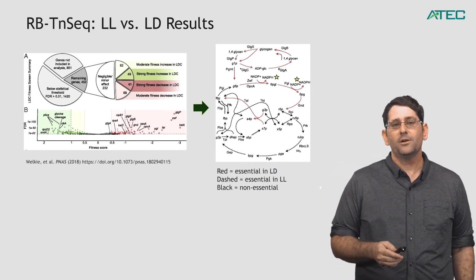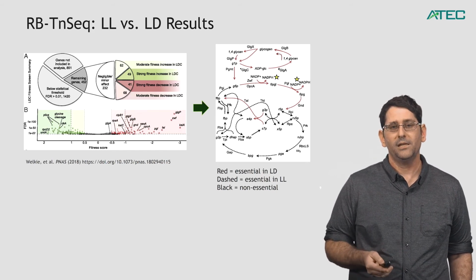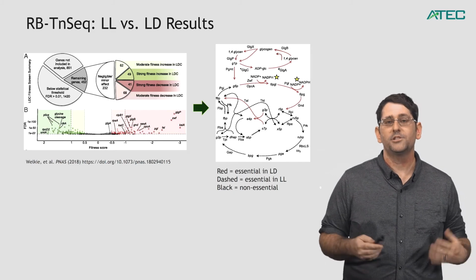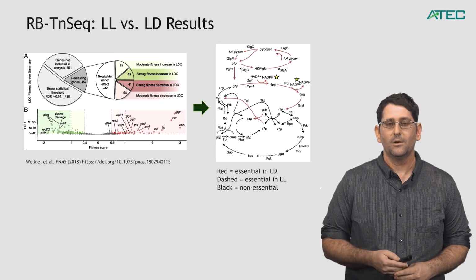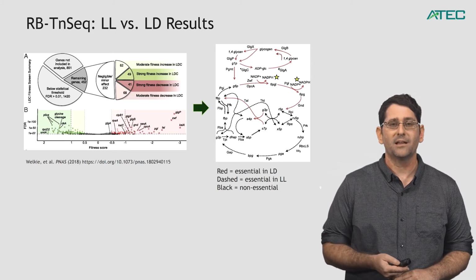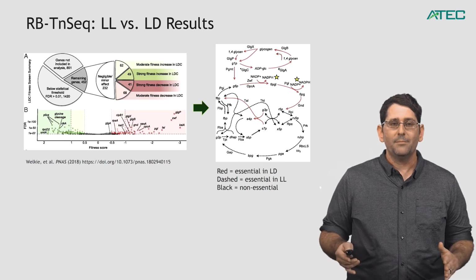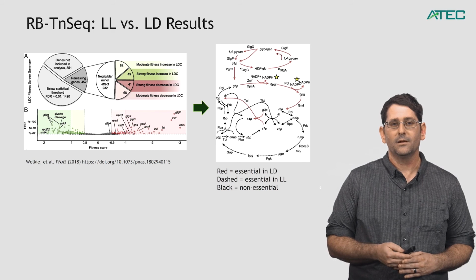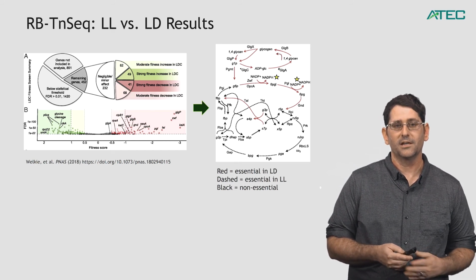That data can also be shown on the bottom panel in B, where we're taking the fitness score that we calculate for each gene. So how much does that mutation impact each gene? Or actually, it's a set of mutations impacts each gene. How does that impact it versus a statistical significance value, the FDR, here, false discovery rate.